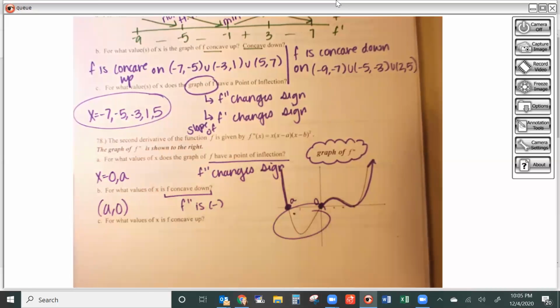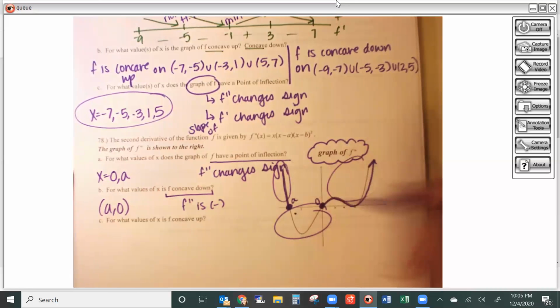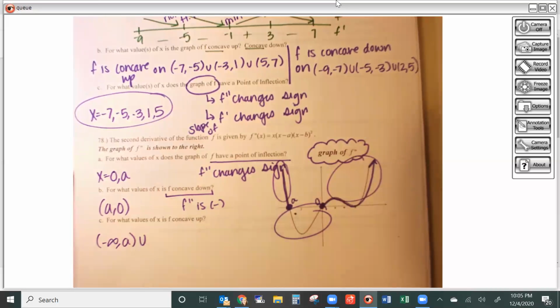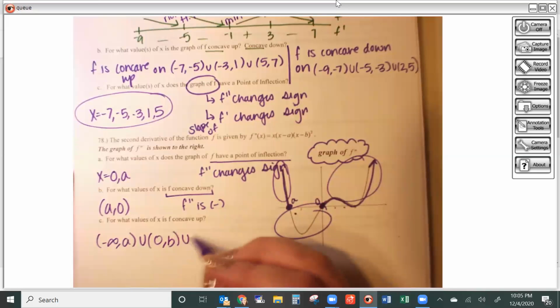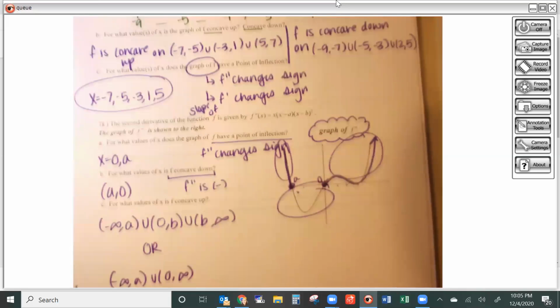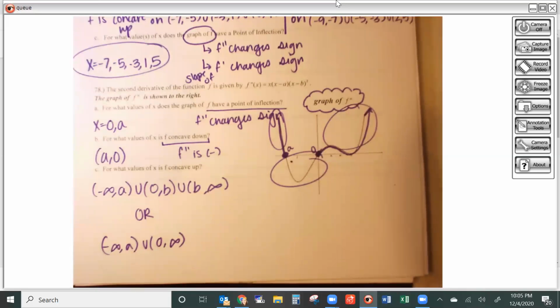My graph will be concave up everywhere I'm above, which would be from negative infinity to A union 0 to B, and then B to infinity. And remember, we also talked about that you are allowed to group these two pieces together. So you could just do negative infinity to A union 0 to infinity. Technically those would be the same. Either one of those answers would be acceptable.